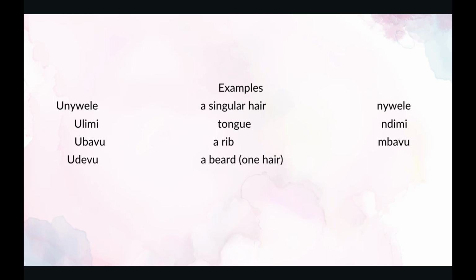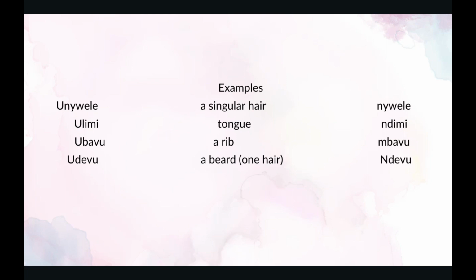An example, unywele. Unywele is a singular hair, which is like one hair. In plural is nywele. The next one is ulemi. Ulemi is a tongue.